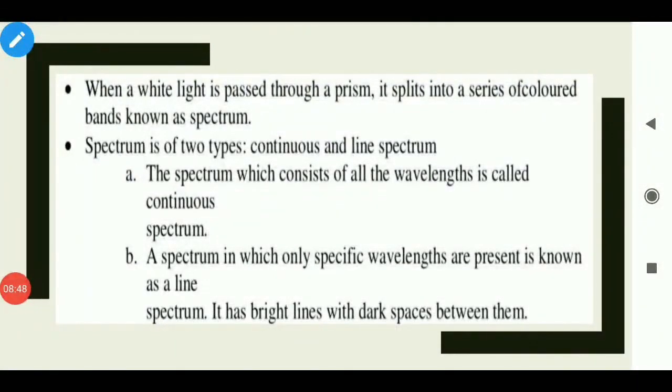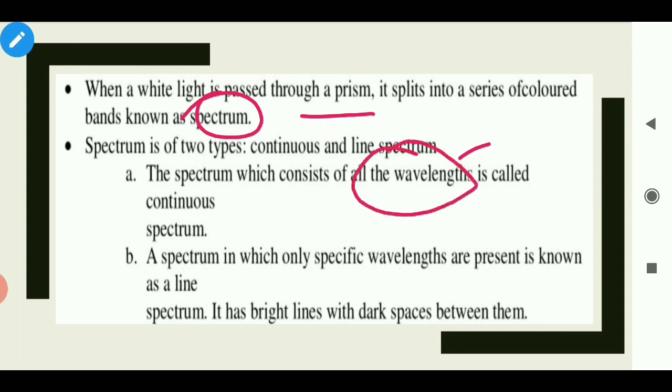When a white light is passed through a prism, it split into a series of color band known as spectrum. Spectrum is of two types, continuous and line spectrum. The spectrum which consists of all the wavelength is called continuous spectrum, but a spectrum in which only specific wavelength are present is called line spectrum. It has bright line with dark spaces between them.